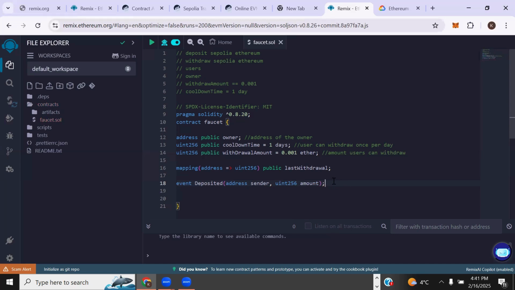What I'm doing here is declaring variables. After each declaration of a variable, you have to end it with this semicolon, just like how you end your sentences with a full stop in normal English. So in Solidity, and even Java and JavaScript, you end it with a semicolon.